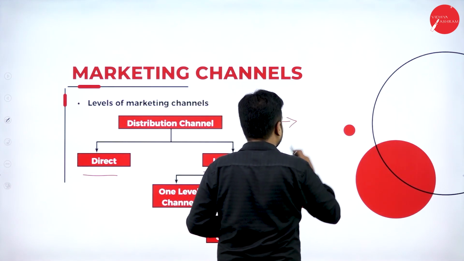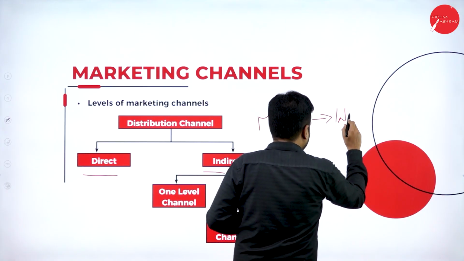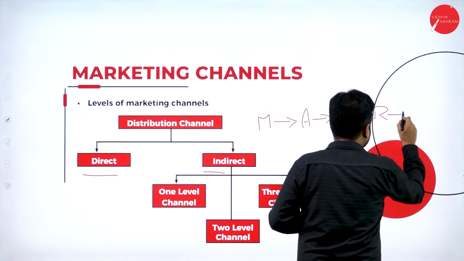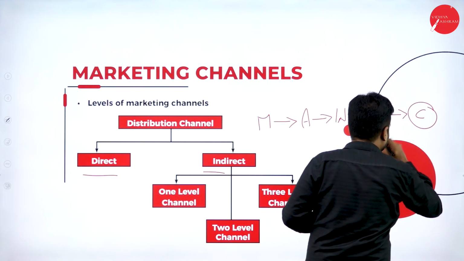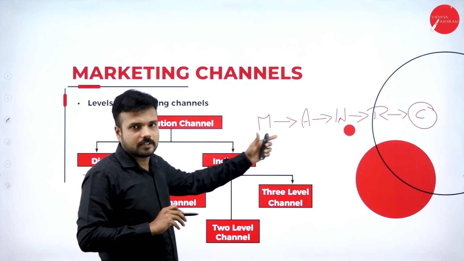The manufacturer supplies the goods to the agent, agent to wholesaler, wholesaler to retailer, retailer to the end user of the commodity. We call him the consumer. So this is the channel of distribution.